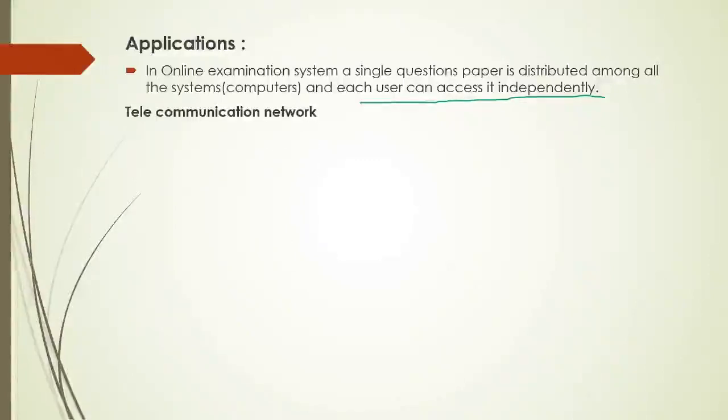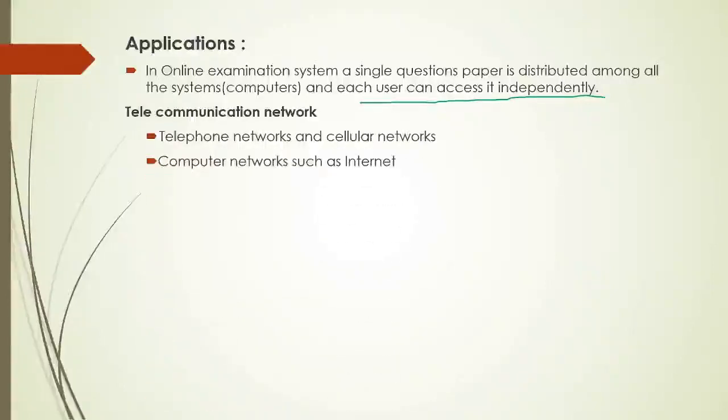Telecommunication network. Nowadays our mobile phones and our landline phones all come under this telecommunication network. We are able to make calls from one place to another, and all this network comes under this. Our telephone networks and cellular networks. Then computer networks such as the internet. The internet is so widely used. Multiple devices can be connected to the internet, they share the information, they access the information. So many things are done using the internet.